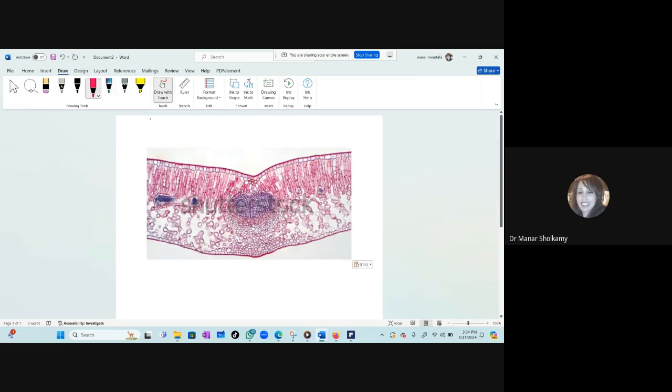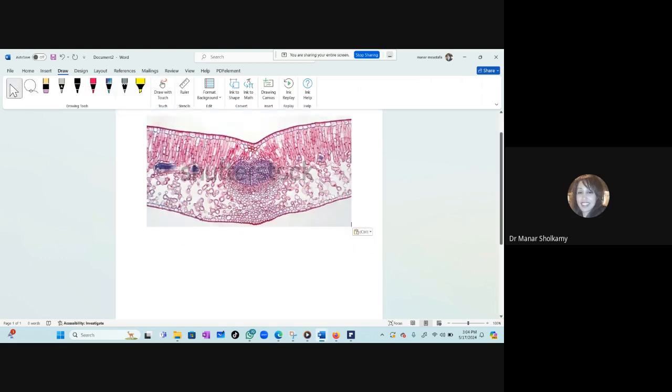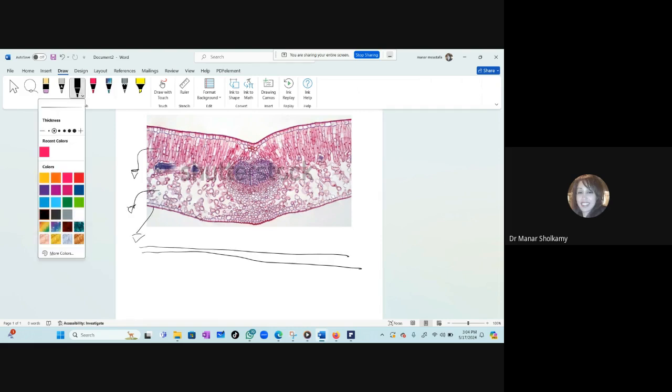Okay. Very easy. The upper layer is the epidermis, and it is thinner compared to the remaining layers. This is what they mean by proportion. So the upper epidermis like this. And then we have what's this layer? What's the layer below the upper epidermis, Farouk?